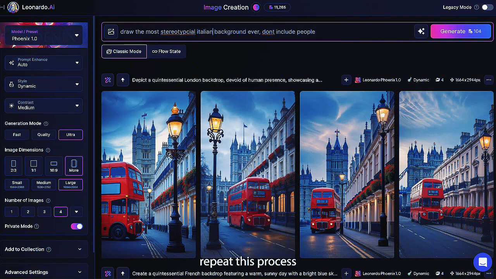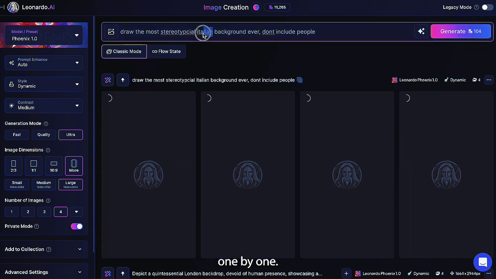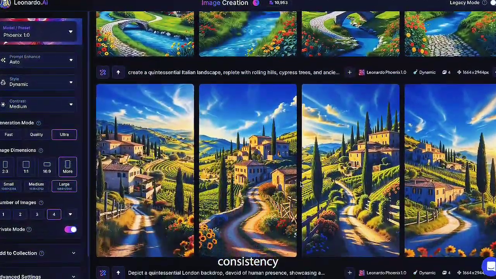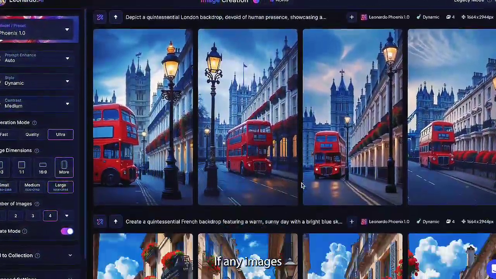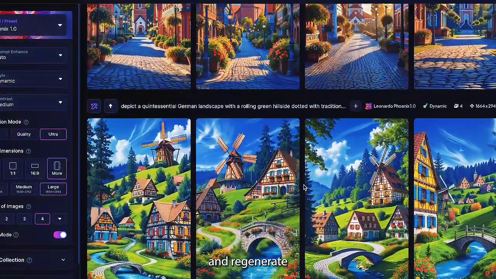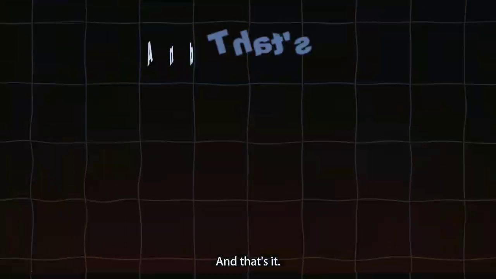Now, let's repeat this process for the rest of our countries. One by one, keep hitting generate until we have a full set of visuals for our TikTok. Once all the images are ready, I'll review them to ensure consistency in style and humor. If any images don't quite match the stereotype or feel off, I'll refine the prompts and regenerate until I get the perfect results. And that's it.